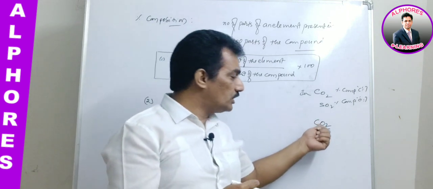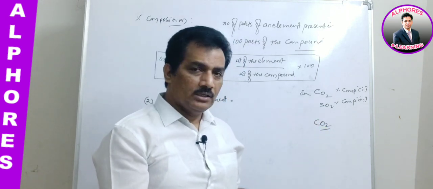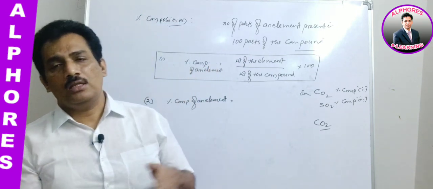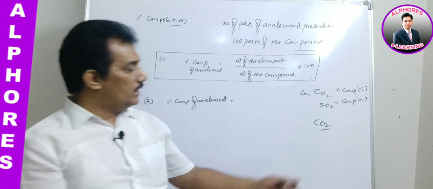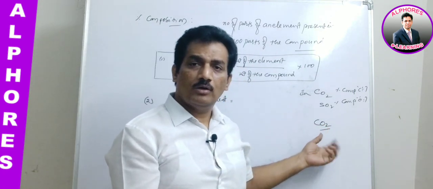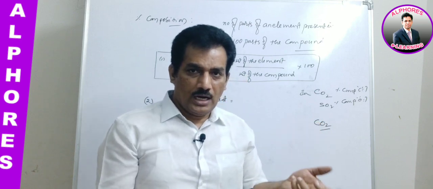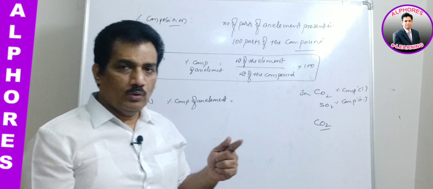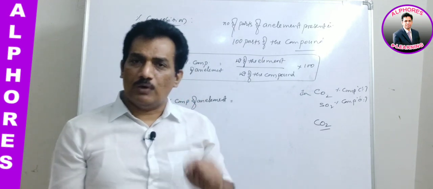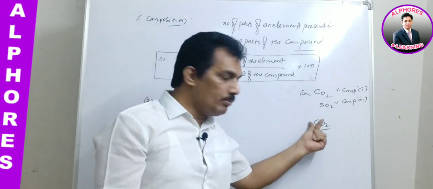Molecular weight is, as we calculated in previous sessions, the sum of the atomic weights of all the atoms present in the molecule. Here how many atoms are present for carbon? One atom. What is the atomic weight? 12. So 12 is the weight of carbon. Again I am repeating, in this CO2 one atom is present, its atomic weight is 12, and thereby 1 into 12, 12 is the weight of carbon.